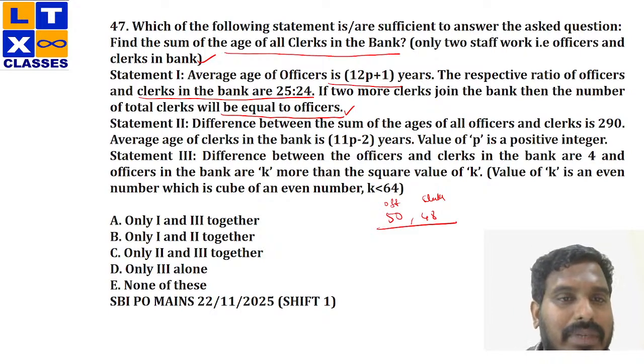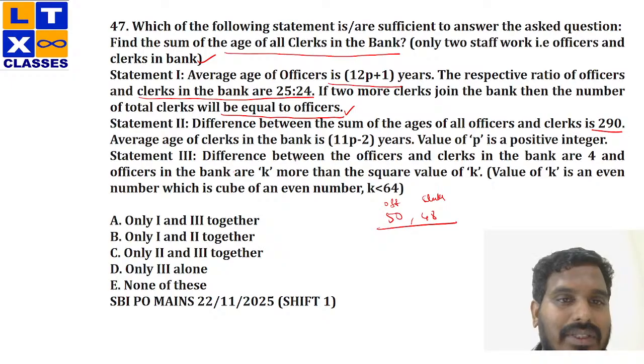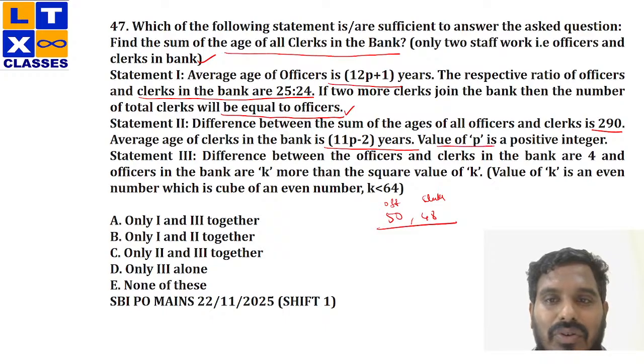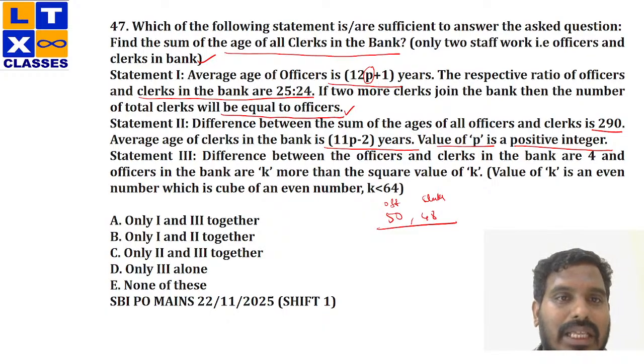Now, what about statement 2? From that, I cannot find the answer, but I have some proper data. Difference between the sum of ages of officers and clerks is 290. Perfect. Average age of clerks in the bank is 11p minus 2 years. Value of p is a positive integer. Now see, I have 1p here, right? And I know the count of both my officers and clerks. So from this, I can obtain one equation, right?